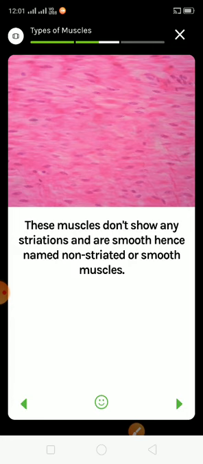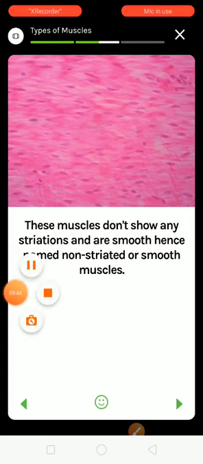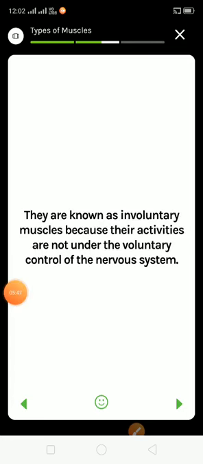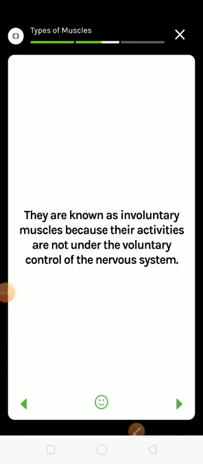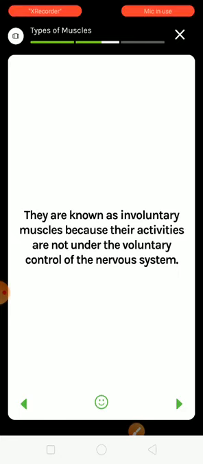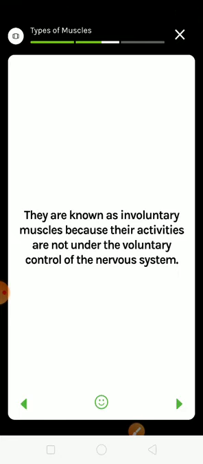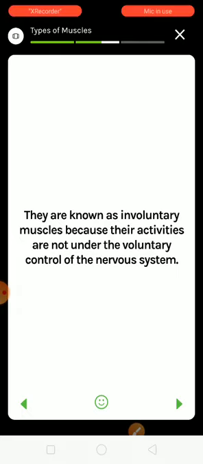That's why we call it smooth muscle. These muscles are also called involuntary muscles because their activities are not under the voluntary control of the nervous system. Because we cannot control these muscles, that's why we call them involuntary muscles.